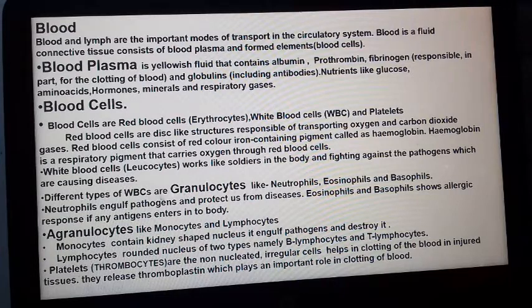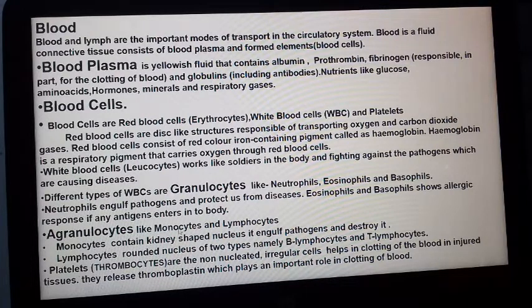Different types of WBC. Granulocytes contain granules in the cytoplasm, like neutrophil, eosinophil, basophil. Neutrophil engulfs the pathogen and protects us from disease. Eosinophil and basophil cause allergic responses if any antigen or allergen enters the body. Agranulocytes do not contain granules in the cytoplasm. Granulocytes like neutrophil, eosinophil, and basophil contain a lobular nucleus.